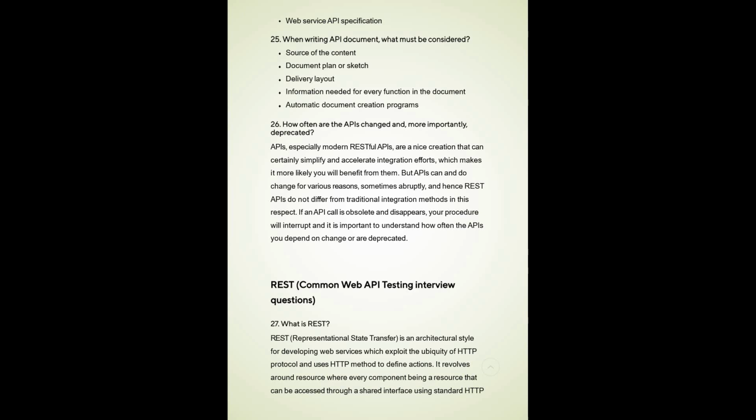So now we come to REST. What is REST? REST is Representational State Transfer, an architectural style for developing web services which exploits the ubiquity of the HTTP protocol and uses HTTP methods to define actions.